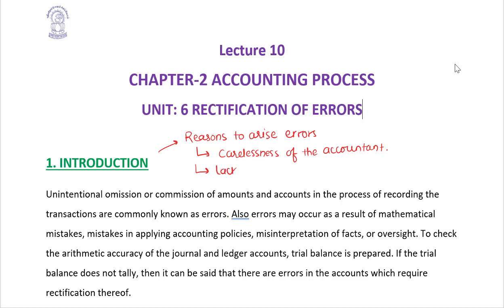So you can write lack of adequate knowledge. Many times it is not possible to ascertain the correct profit and loss, for the error exists in the accounts, and this is the reason it becomes necessary to rectify the errors.